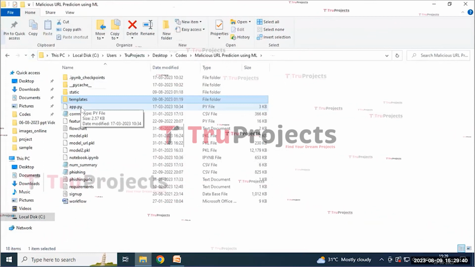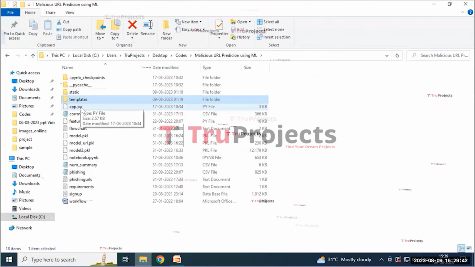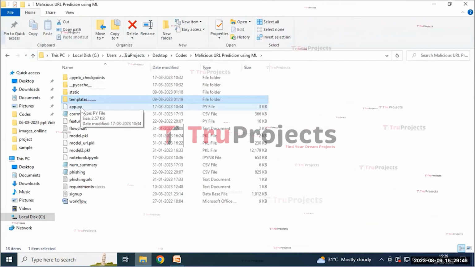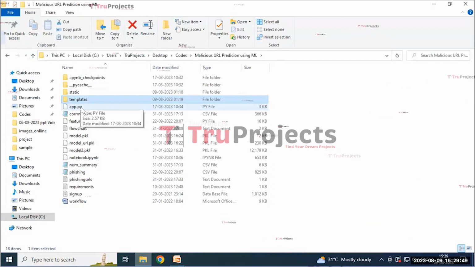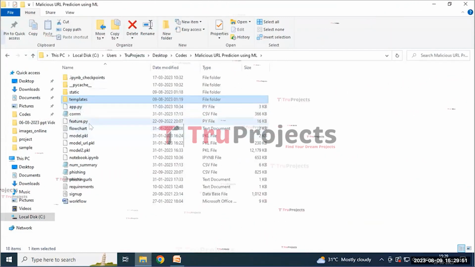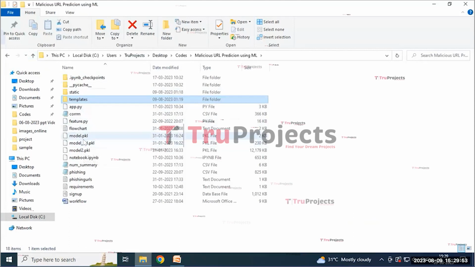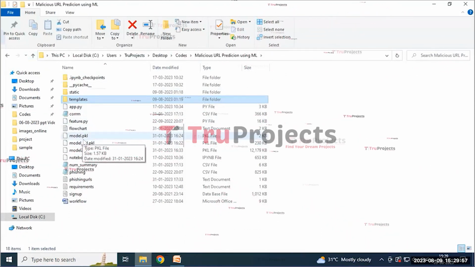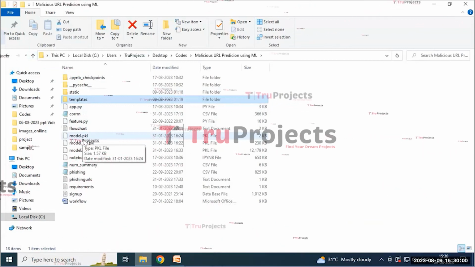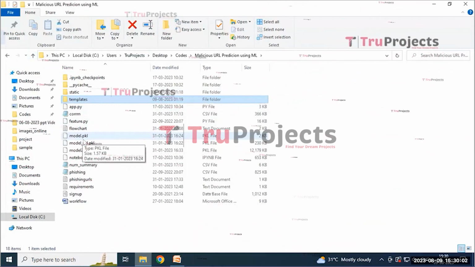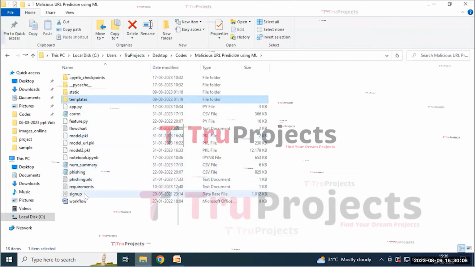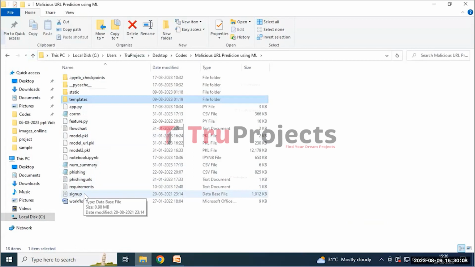It includes the code written in Python that handles the server-side operations such as processing the user request, interacting with the database, and generating the dynamic content to be rendered in the HTML templates. And the model is a pickle file that contains the information related to the algorithm and is loaded into the project code during runtime to utilize the trained model for various tasks, such as making predictions on new data or performing specific operations. And signup.db appears to be the database file used to store the user information.